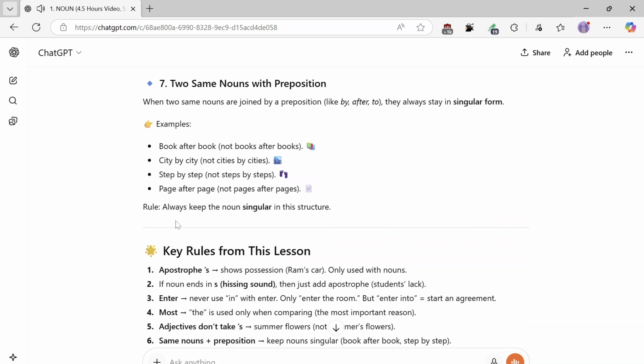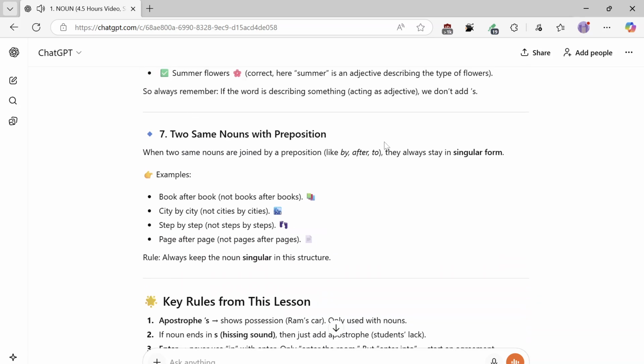Number 7, two same nouns with a preposition. When two same nouns are joined by a preposition, like by, after, to, they always stay in singular form. Examples: book after book, not books after books. City by city, not cities by cities. Step by step, not steps by steps. Page after page, not pages after pages. Rule: always keep the noun singular in this structure.